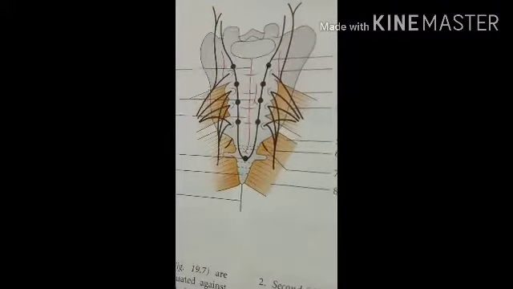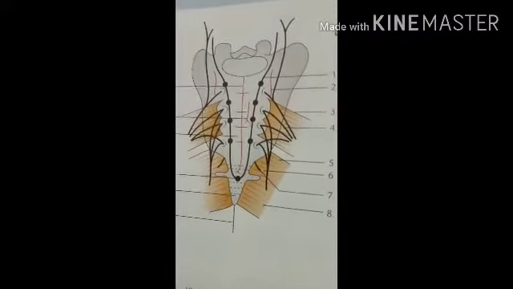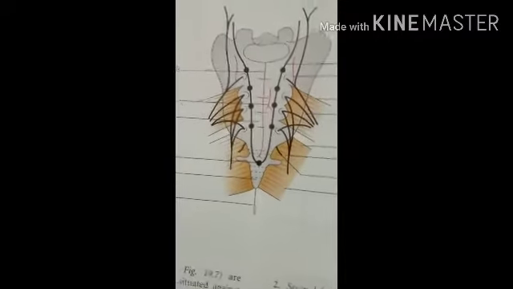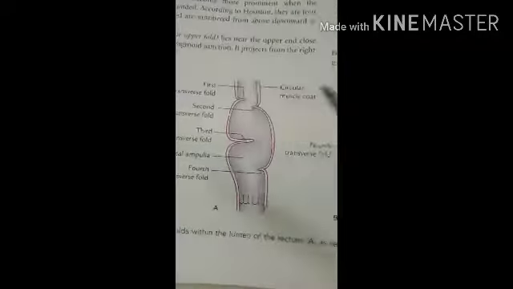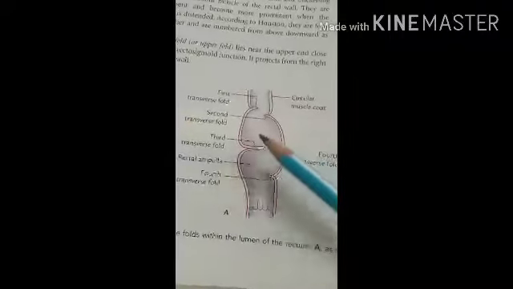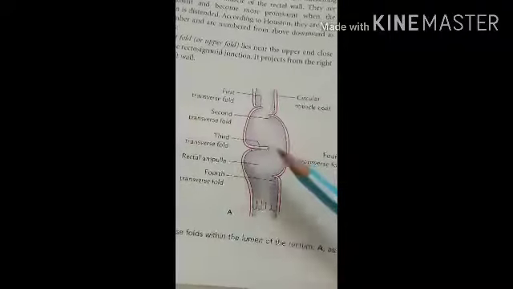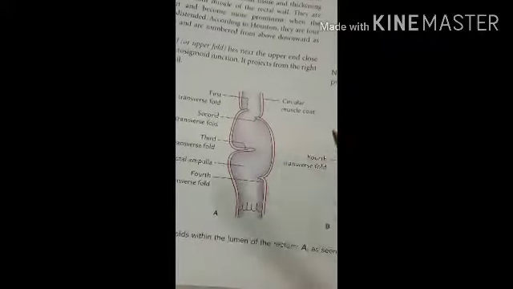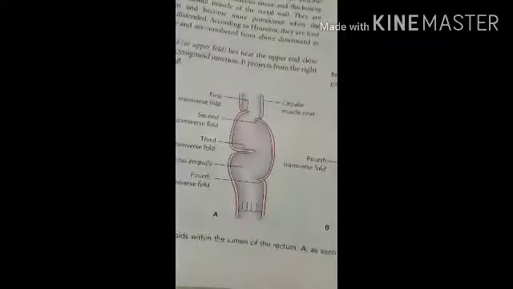After then we have to see the structure of the rectum. So the structure of the rectum includes the mucosal folds. So here in this diagram you can see the mucosal folds. The mucous membrane of the empty rectum shows two types of folds, the longitudinal fold and the transverse fold.